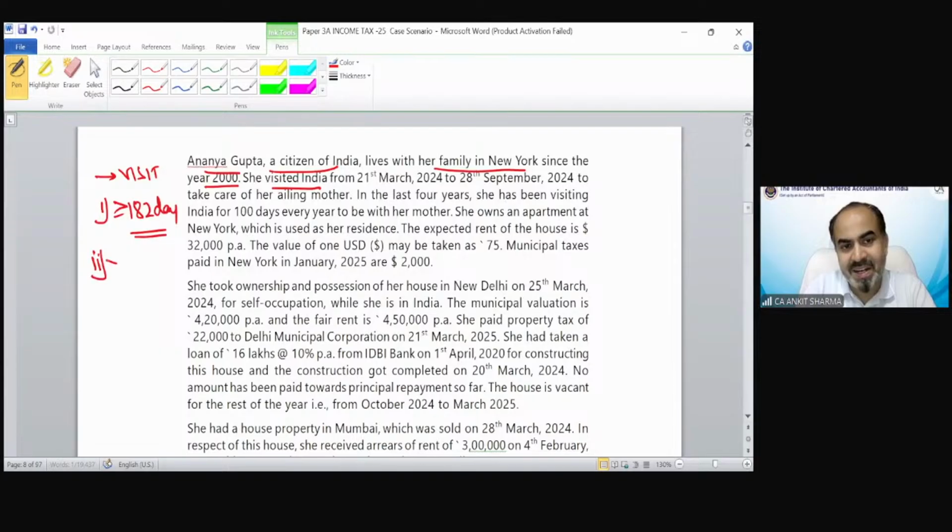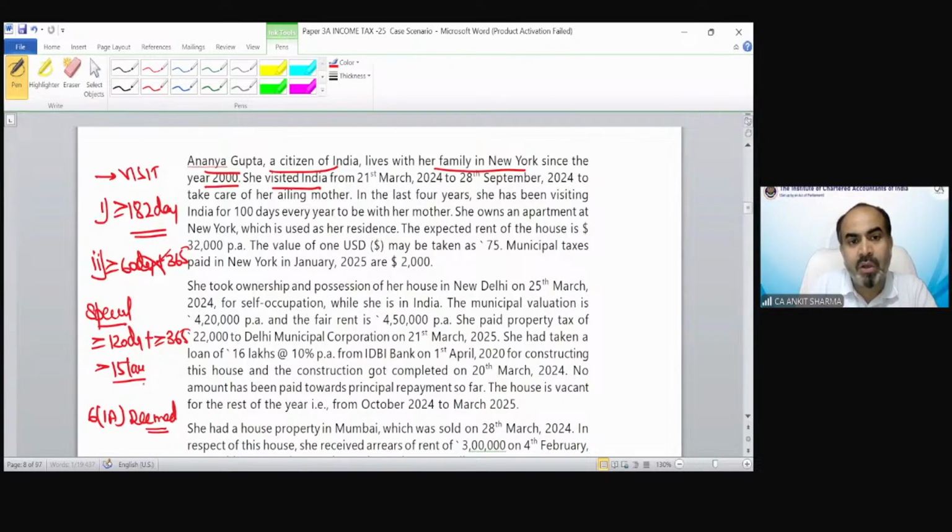That 60 days condition is not applicable. 60 plus 365 days, yes, that special condition could be applicable, which is more than or equal to 120 days and 365 days if the income from Indian source is exceeding 15 lakh rupees. And also section 6(1)(a) condition of deemed resident could be applicable in this scenario. Now we have to check these 3 conditions on the basis of information given in the question.